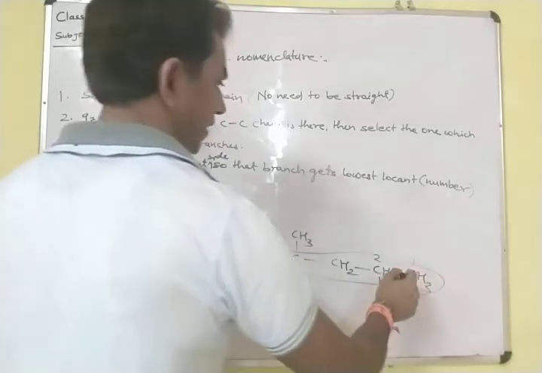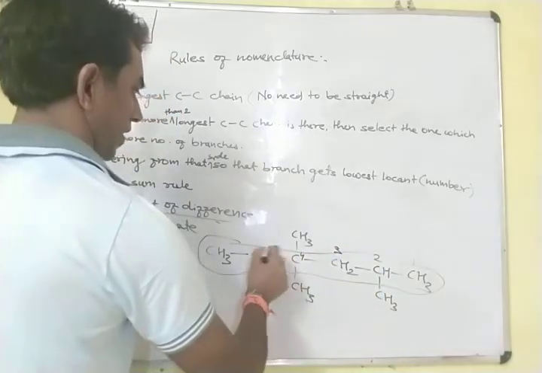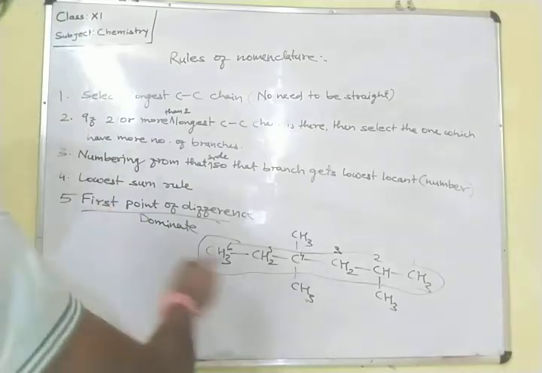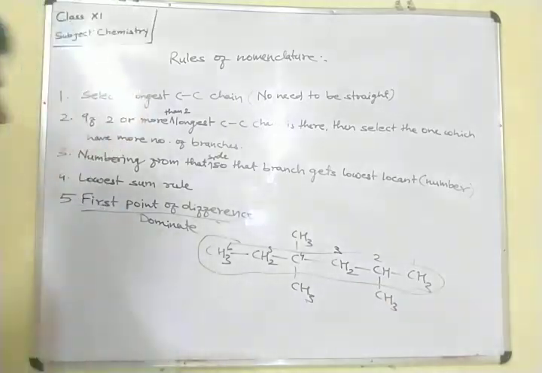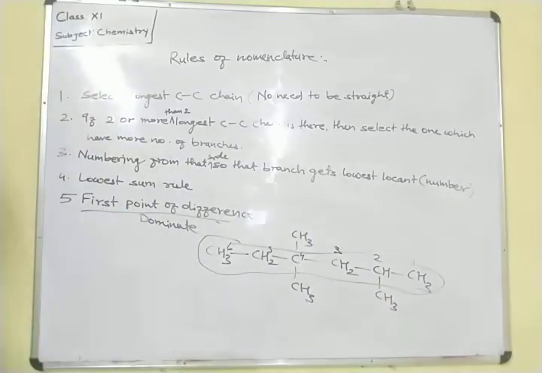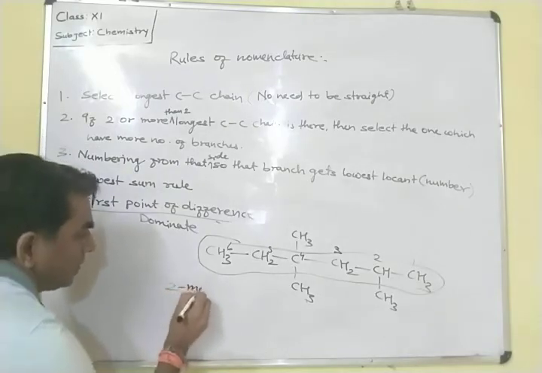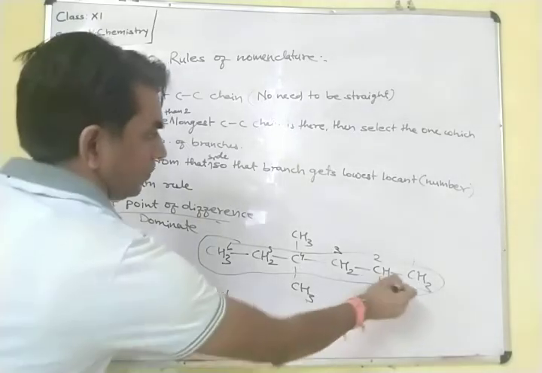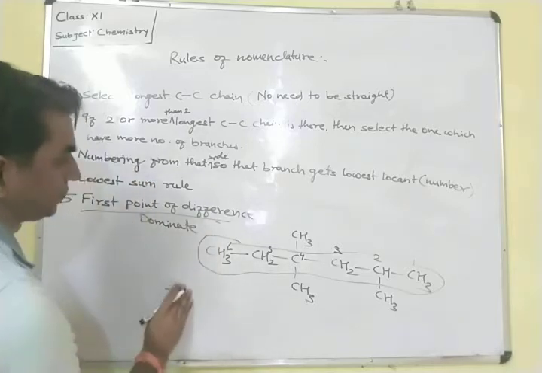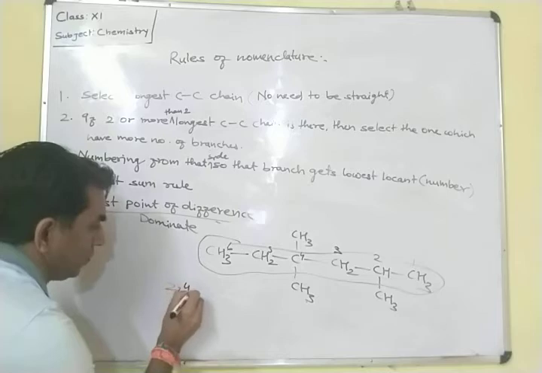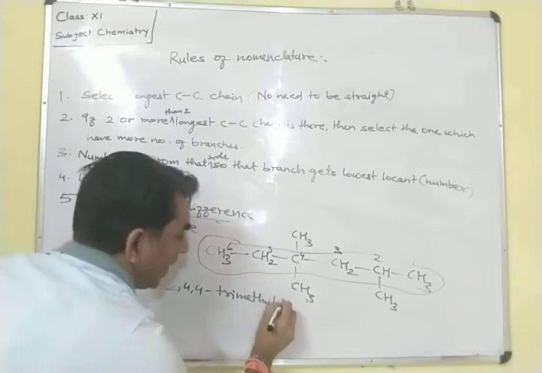Suppose we have started the numbering from this side. So we are getting 1, 2, 3, 4, 5, 6. In the fourth carbon, 2 methyl groups are here, and in the second carbon, sorry, one methyl group is there. So what will be the name of this compound? 2,4,4 trimethyl hexane.